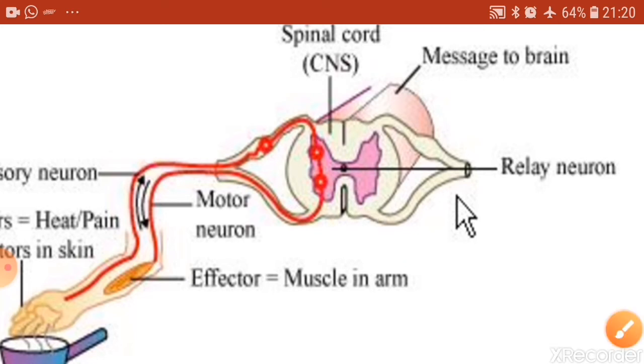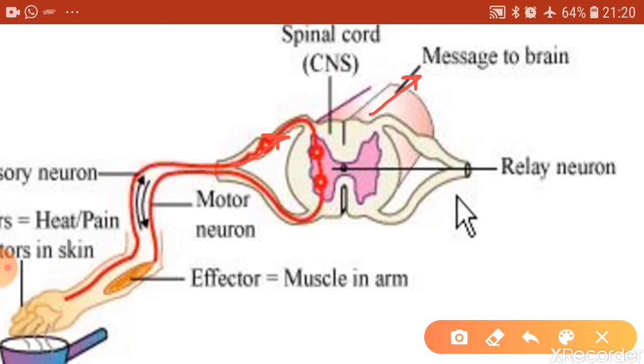The sensory neuron takes this message to the spinal cord, and the spinal cord will definitely send a message to the brain, but since the stimulus received is harmful, there are special neurons in the spinal cord called relay neurons.